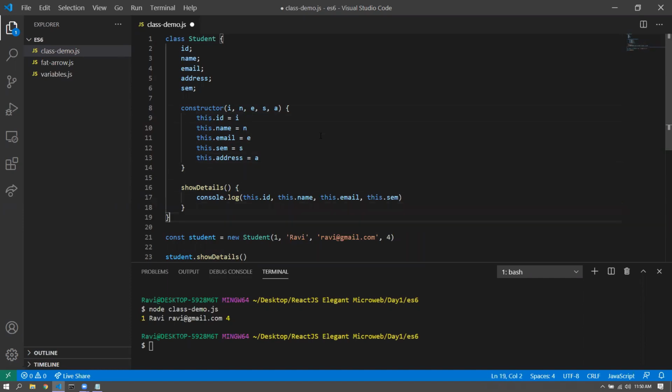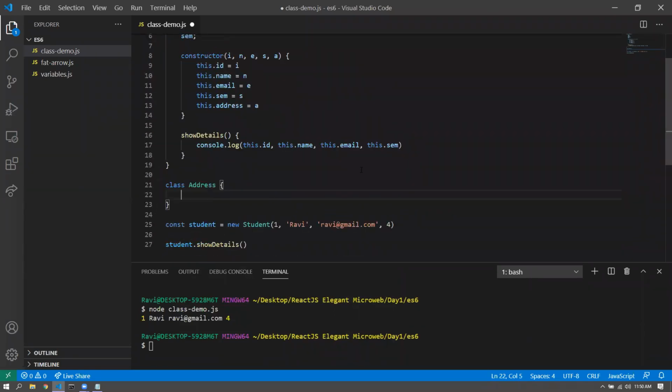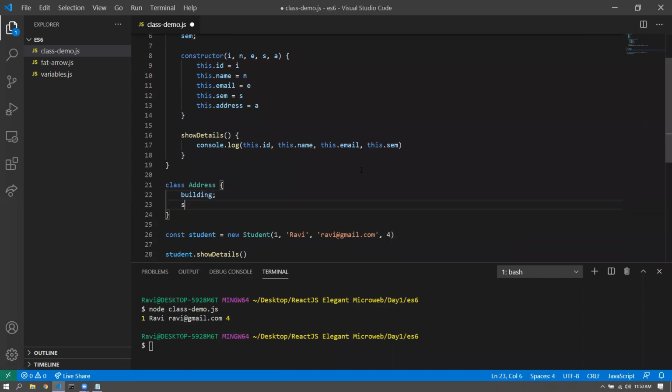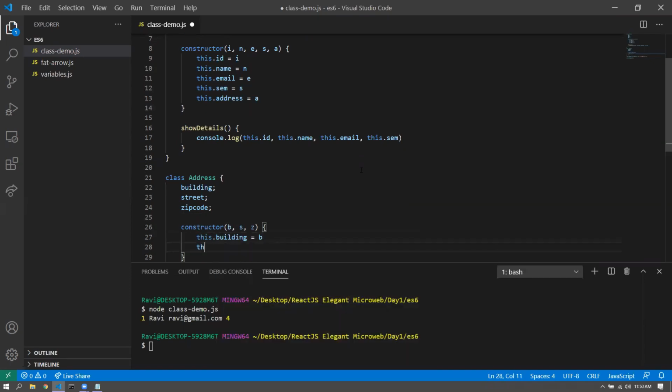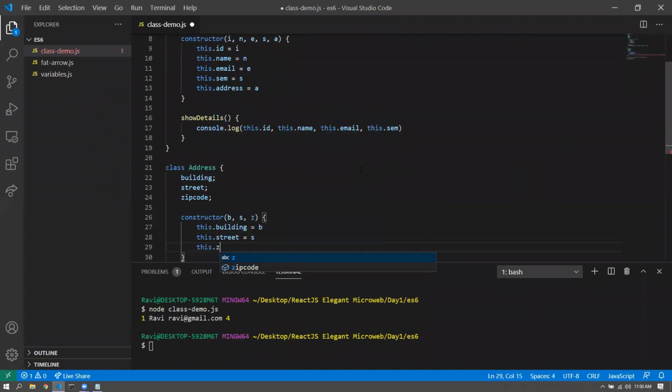And then I can have a class Address created, and that Address class may be having something like building, street, zip code, right? Something like this. And a constructor to construct the object, building, street, and zip code. So this dot building is equal to B, this dot street is equal to S, this dot zip code is equal to Z, for example.